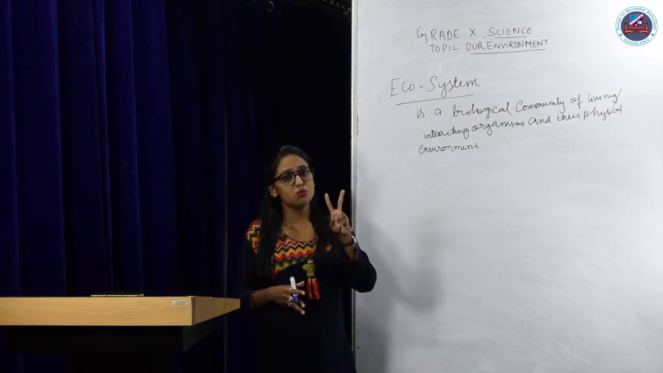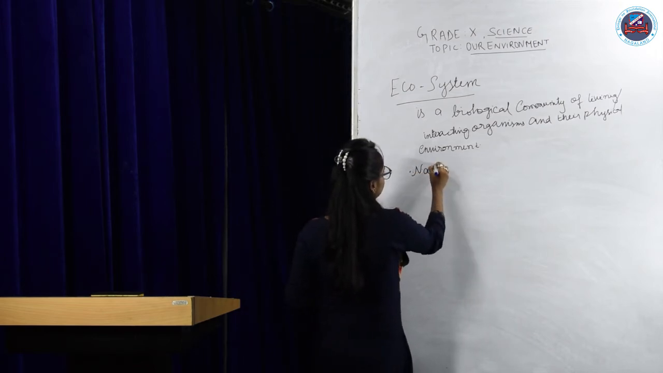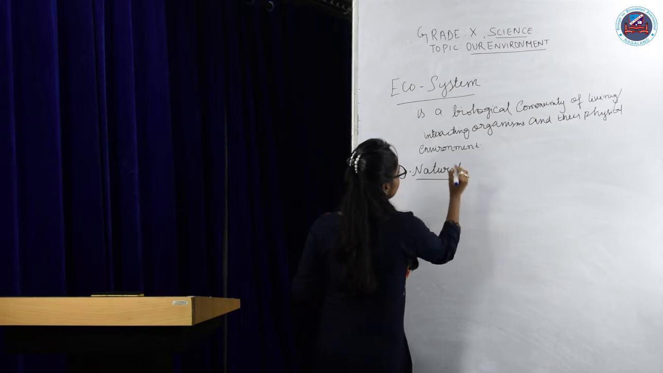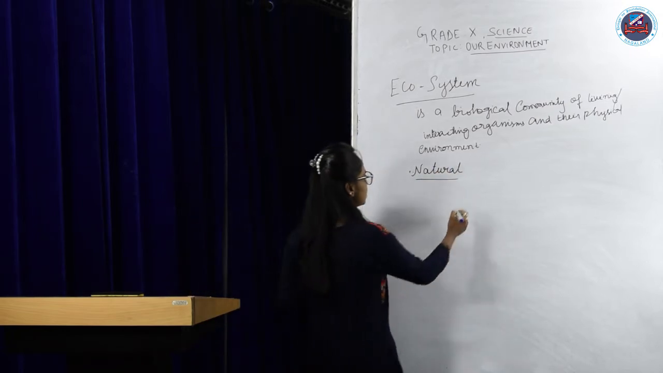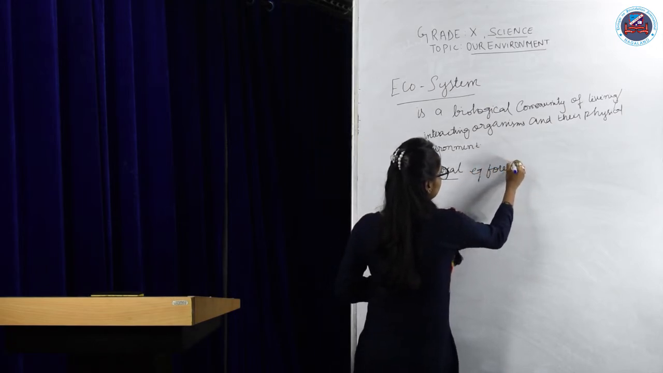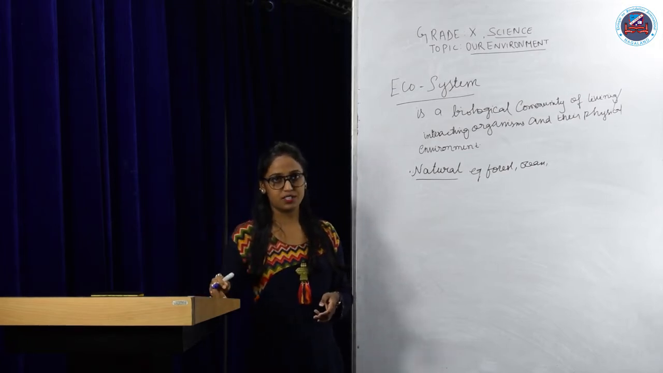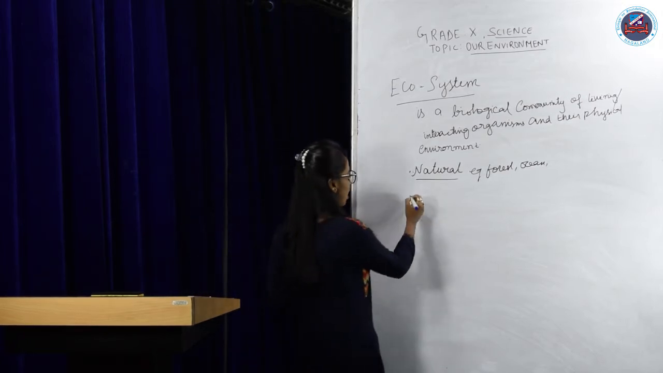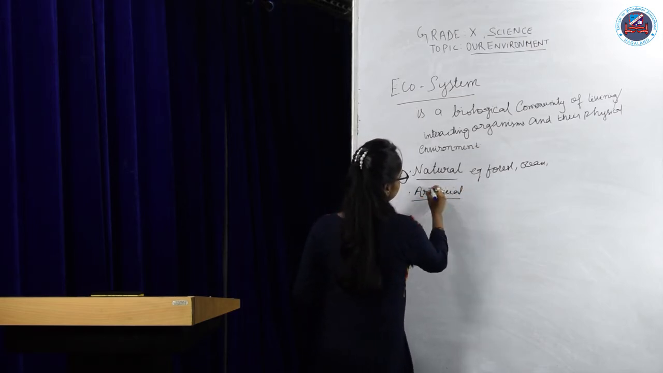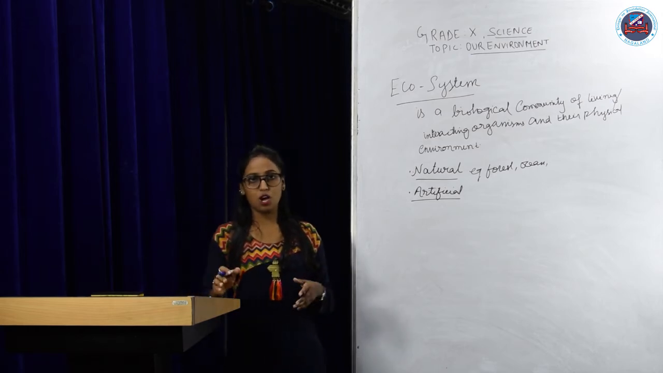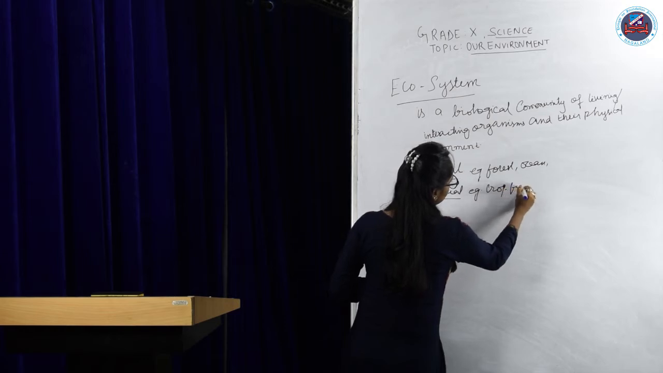Now let's see what are the two types of ecosystem. There are two types of ecosystem, okay? The first is natural ecosystem. That means the ecosystem which exists on its own, okay? You can take examples like forest, ocean, seas, rivers, etc. They are natural. The next is artificial ecosystem, which is man-made or not natural. Artificial ecosystems can be examples like crop field, garden,